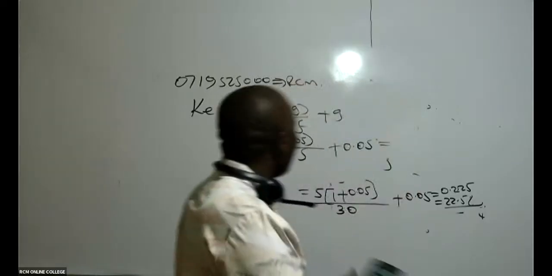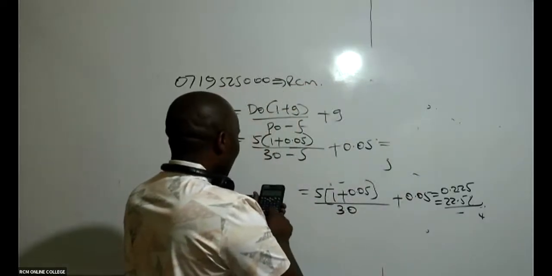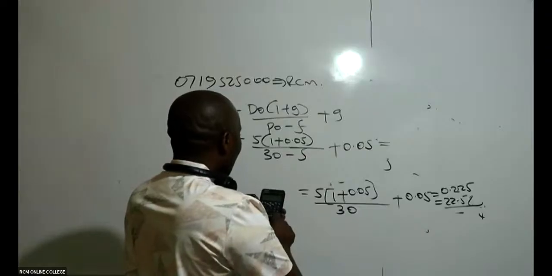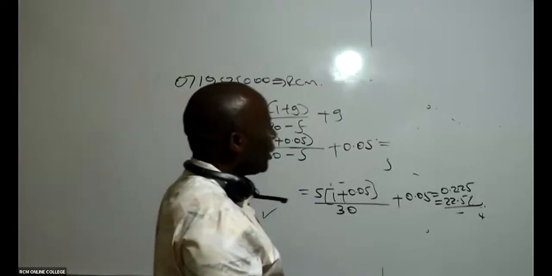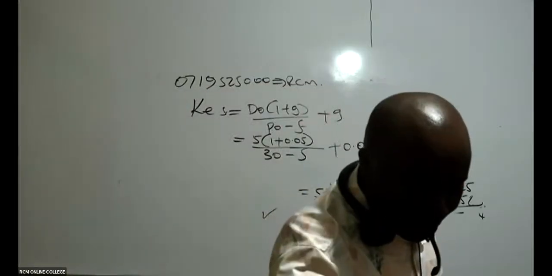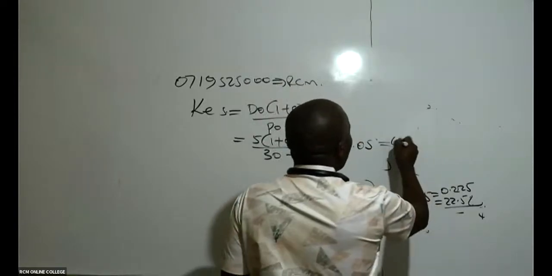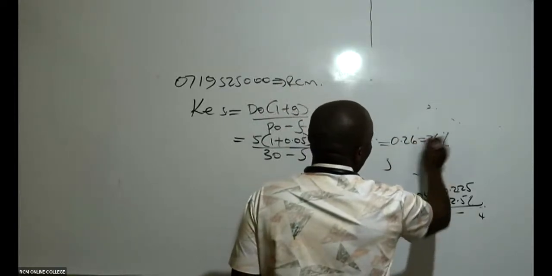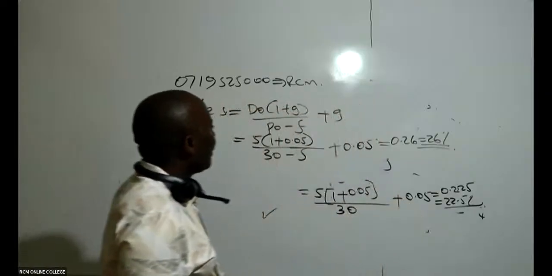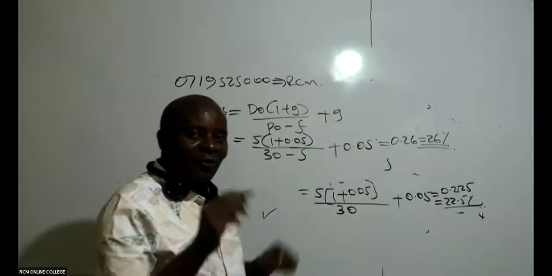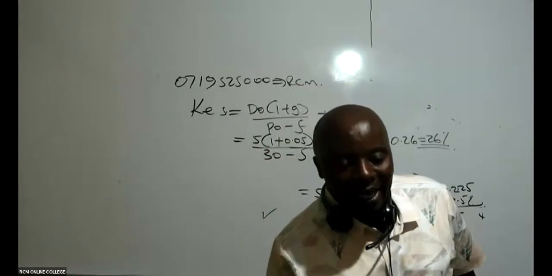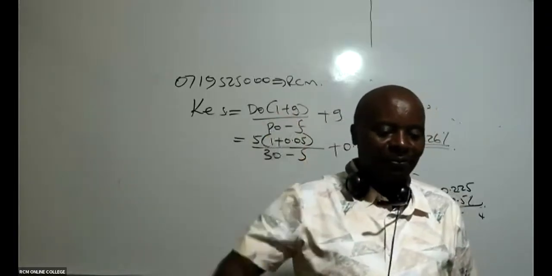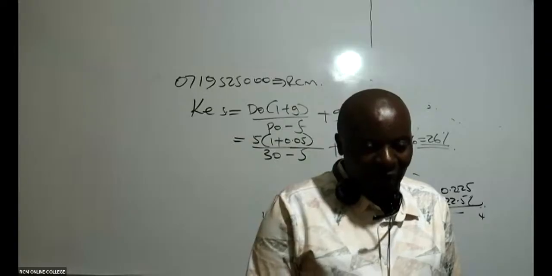So you take your calculator and say 5 times 1.05 divided by 25, equals, and then plus 0.05, equals. I'm getting 0.26, which is the same as 26%. Is this clear, ladies and gentlemen? Because for me to get this WACC, I must get the cost of equity and the cost of debt. Up to here, is it clear? Very clear. Thank you very much.